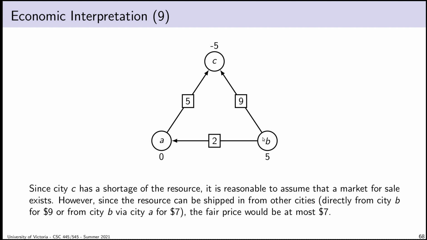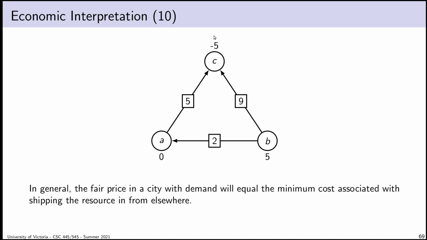I mean, you could ship it the expensive way, but that wouldn't be profitable. It would always be cheaper because we can send as much flow as we want. It would always be cheaper to ship it via City A, so it would be $7. So the fair price at vertex C for 1 unit of flow, because there is a demand, so there are buyers, there are people willing to pay for flow, a fair price is $7.